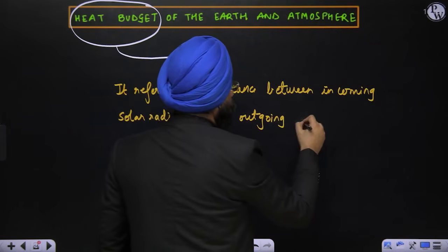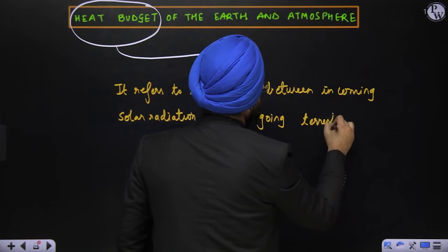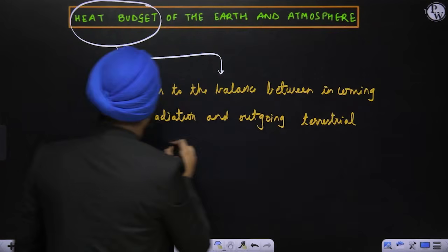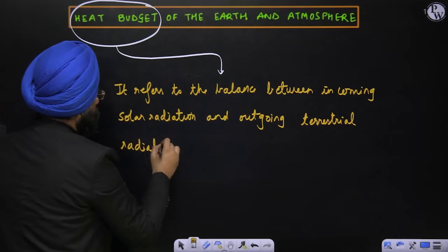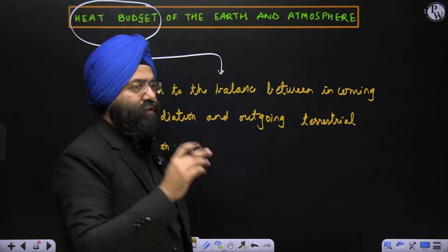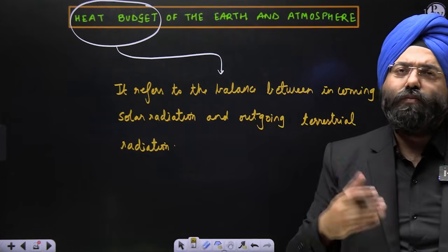The terrestrial radiation. Terrestrial radiation. Now, terrestrial radiation is in the form of, you know that very well, it is long waves. Now, why is this done? This is basically done so that there is balance of energy. Energy over here also means temperature.